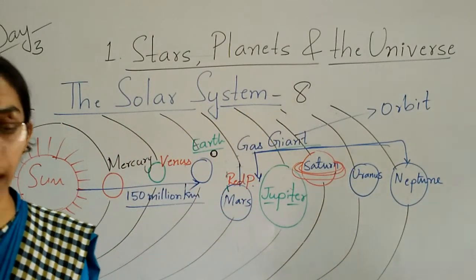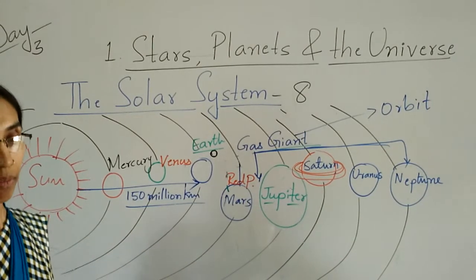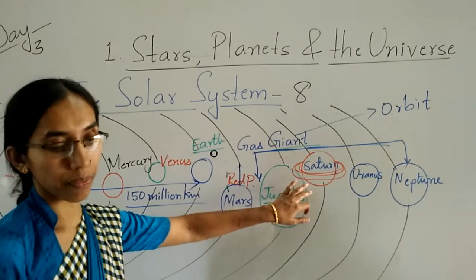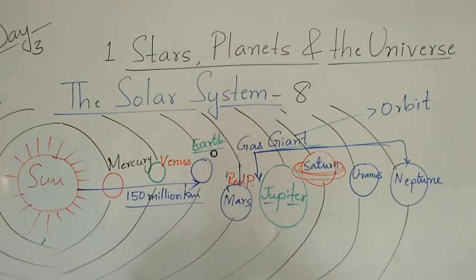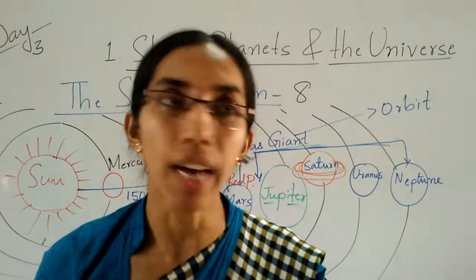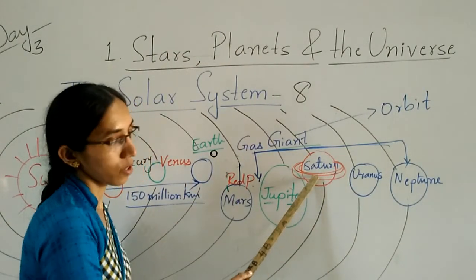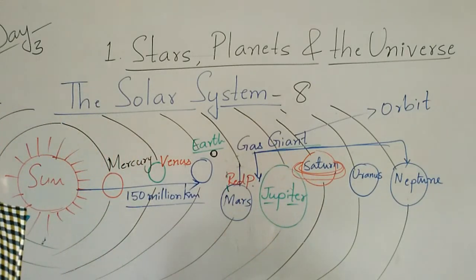Saturn has 9 beautiful rings, children, and those rings are composed of ice, rocks and dust.